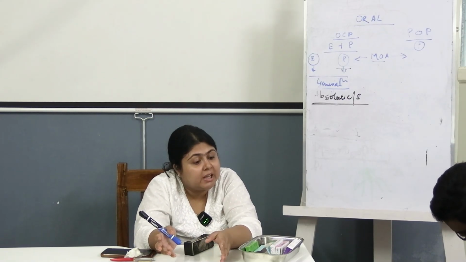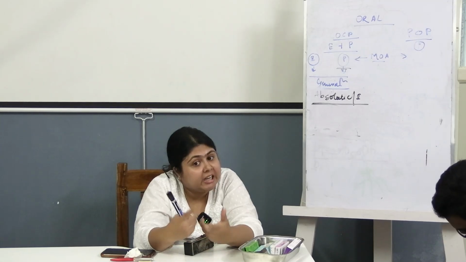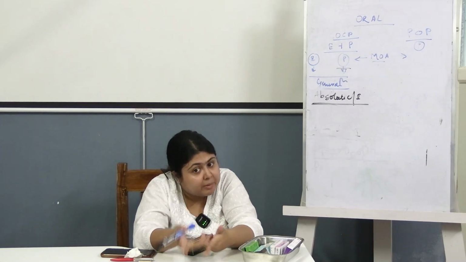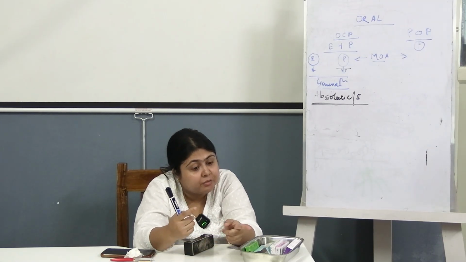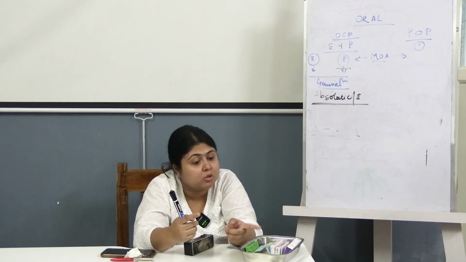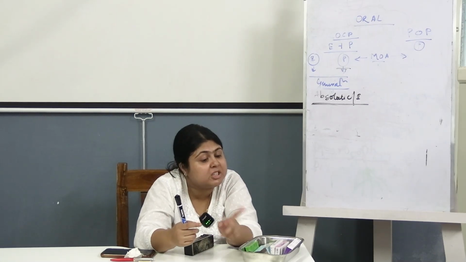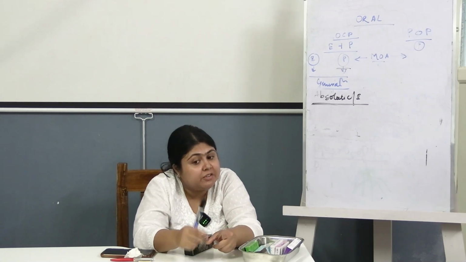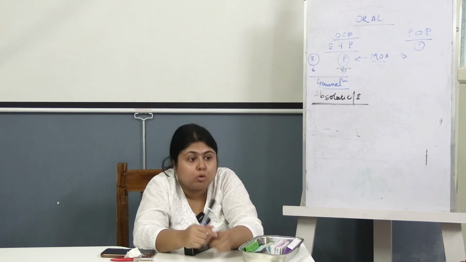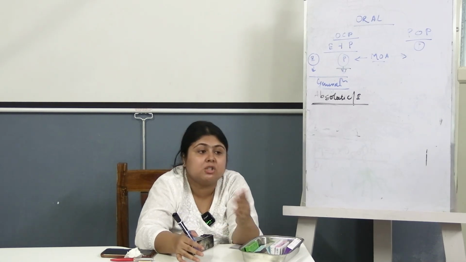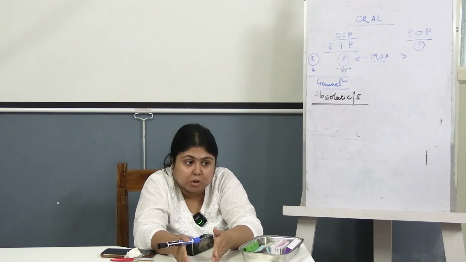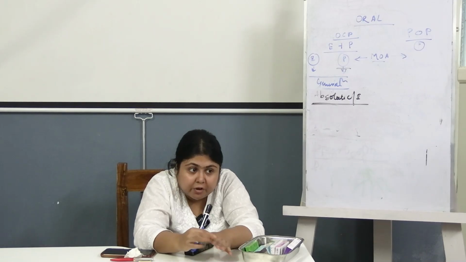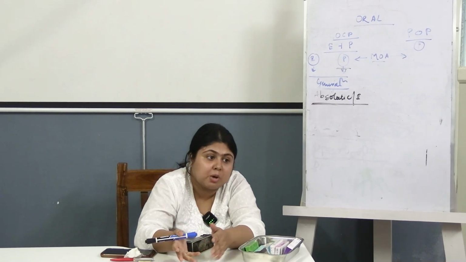That is why we say in case of active liver disease, in case of active hepatocellular carcinoma, whatever we have studied in the contraindications, every time I have mentioned active diseases. If she is currently having deranged LFT, do not give. If she had a previous history of deranged LFT, but now the LFT reports are normal, now she is not suffering from anything, you can very well prescribe her OCPs.